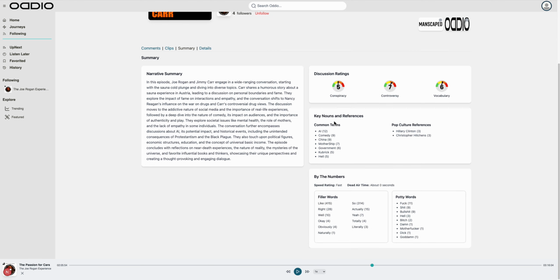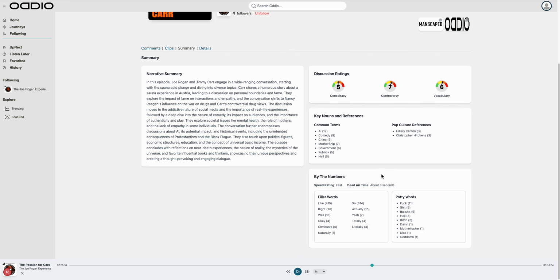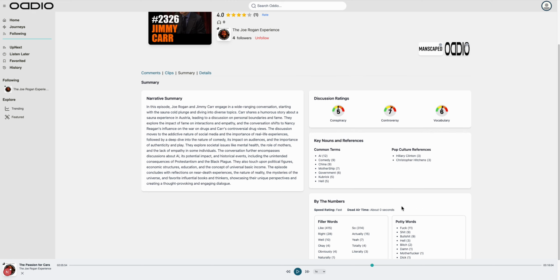So once I get the transcript, I set up another program that dissects it, so it counts filler words. And this is not AI. This is just hard-coded words that I have that it's looking for within the transcript. So in this episode, they said it like 400 times, quite a bit. Also, some potty words. I do have an explicit tag that a listener can turn on and off. But it's just interesting and kind of fun.